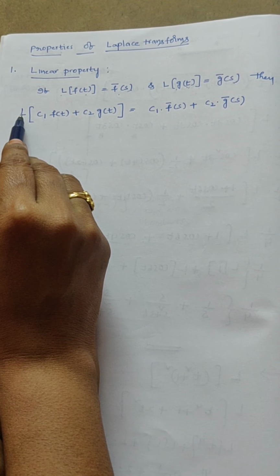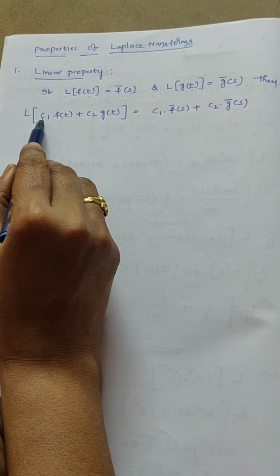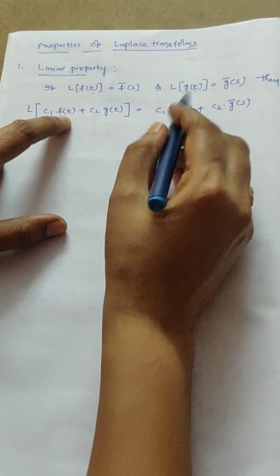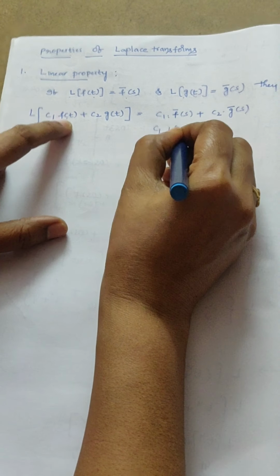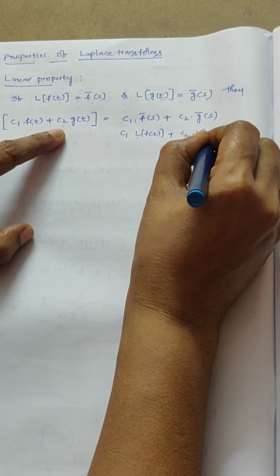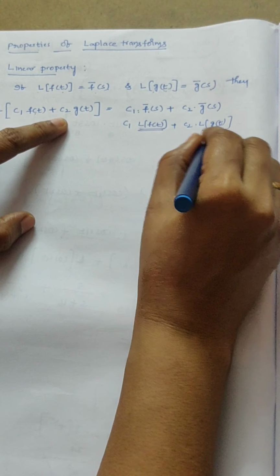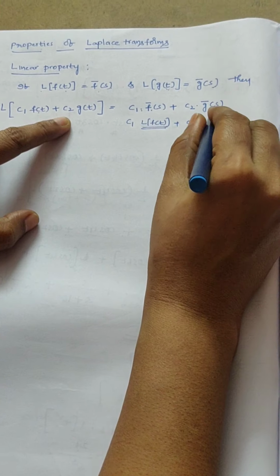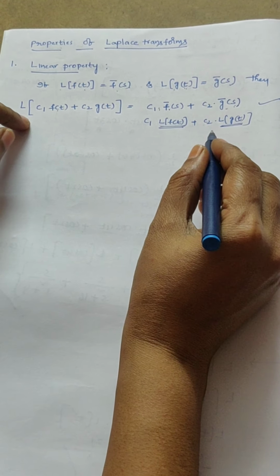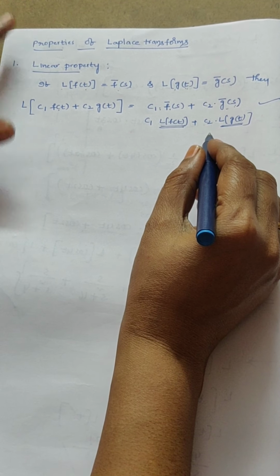Linear property means this operator L affects only the function, not the constant. That is, c1 into Laplace transform of f of t plus c2 into Laplace transform of g of t. Already we know this is f bar of s and Laplace transform of g of t is g bar of s. Already we used this property in doing problems in the previous session. So the linear property is over in the last session itself.